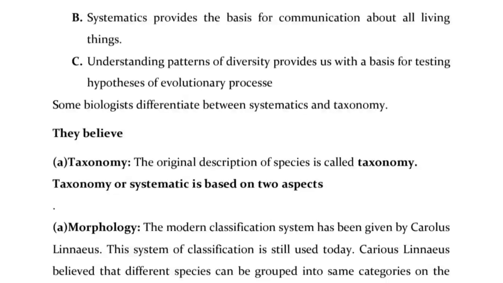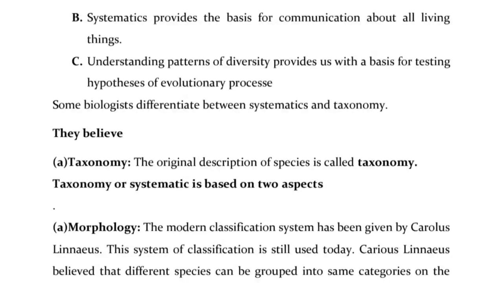Biologists differentiate between systematics and taxonomy. They believe the original description of species is called taxonomy. Taxonomy or systematics is based on two aspects. A. Morphology. The modern classification system has been given by Carolus Linnaeus. This system of classification is still used today.